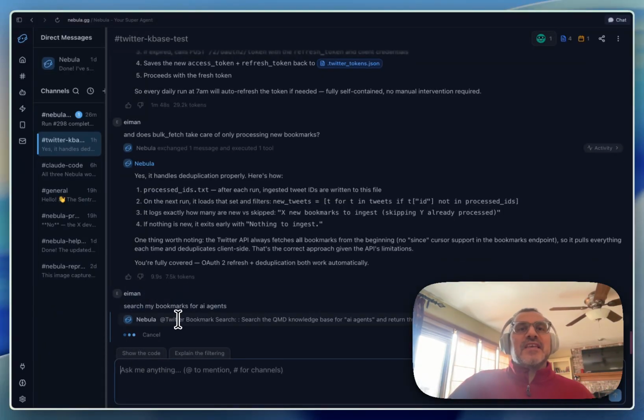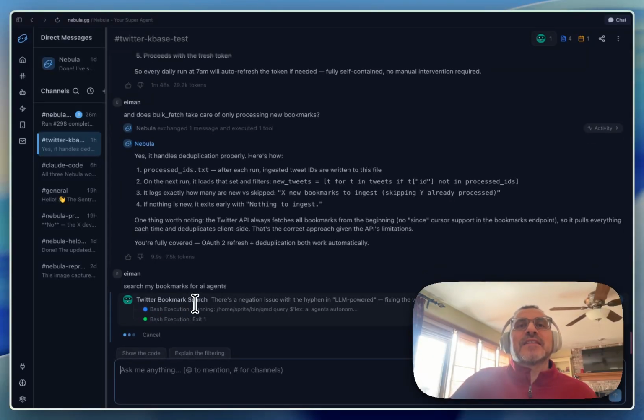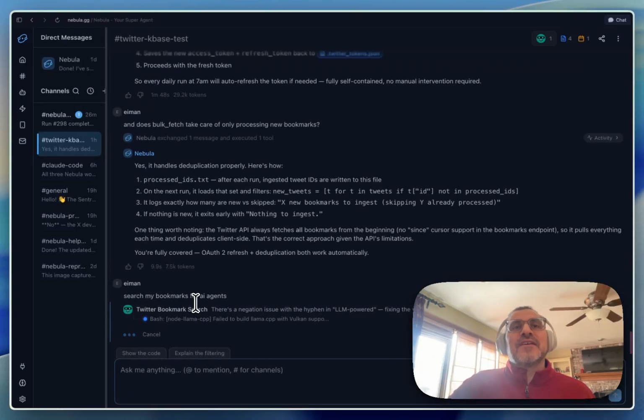Nebula, as you can see here, it knows to pick the Twitter bookmark search agent to give it essentially that task. And now it's the Twitter bookmark search's responsibility to actually perform that query. What you're seeing here is sort of in line. You're seeing the activity as the Twitter bookmark search is actually running its search. It's going to get that information from the QMD vector database that's running.